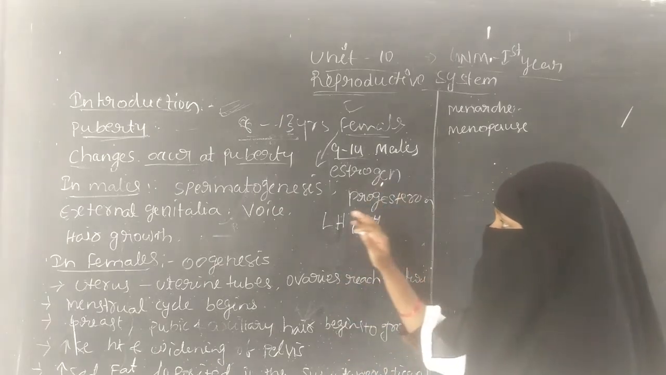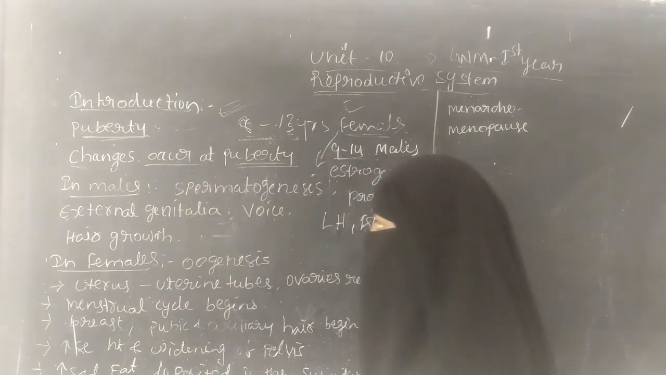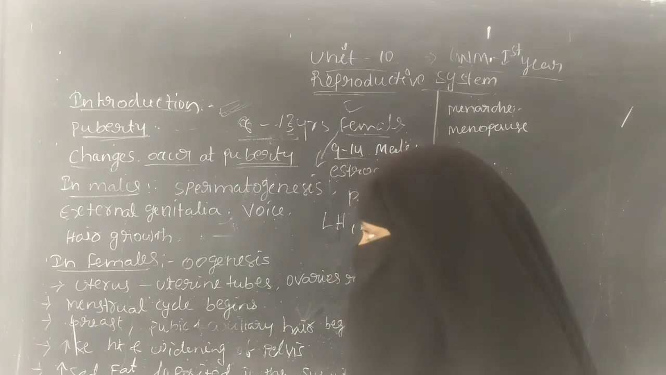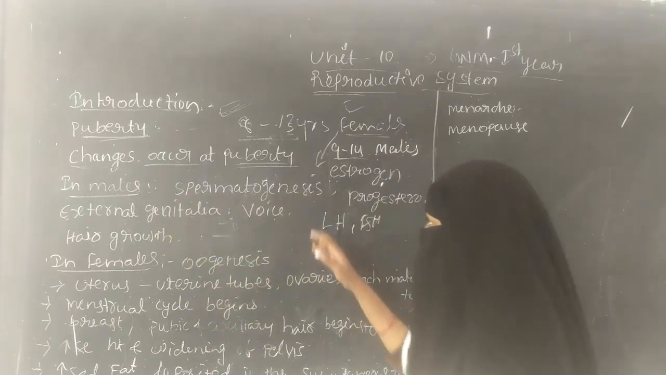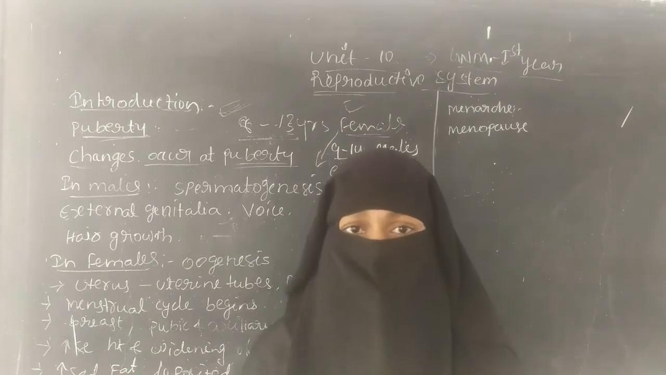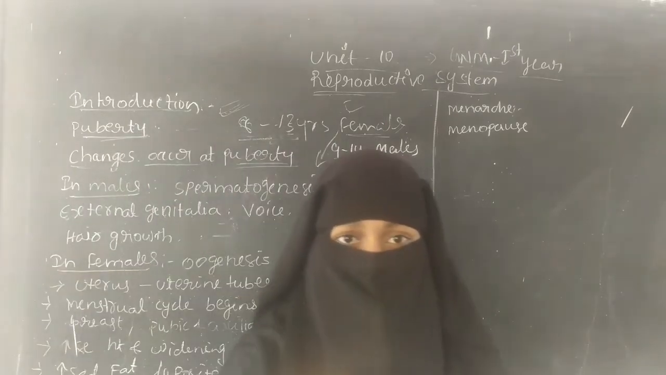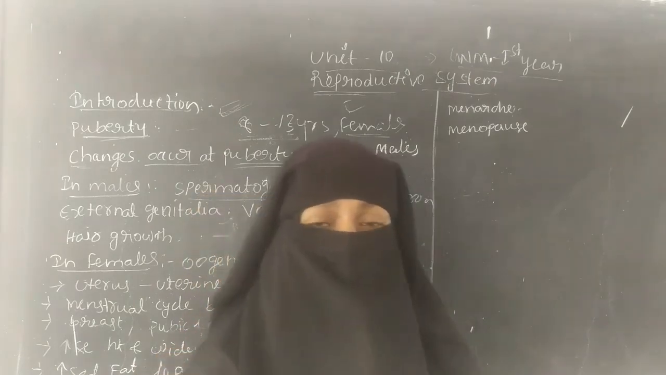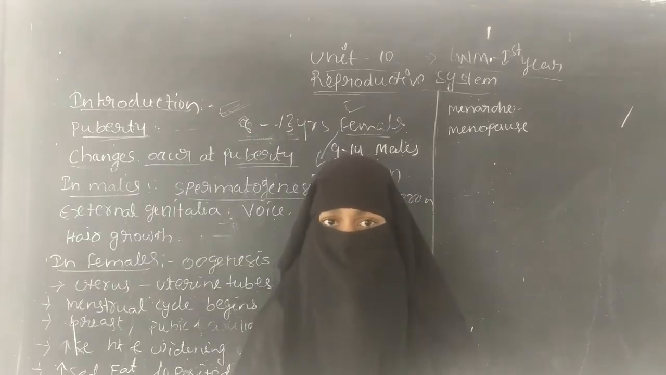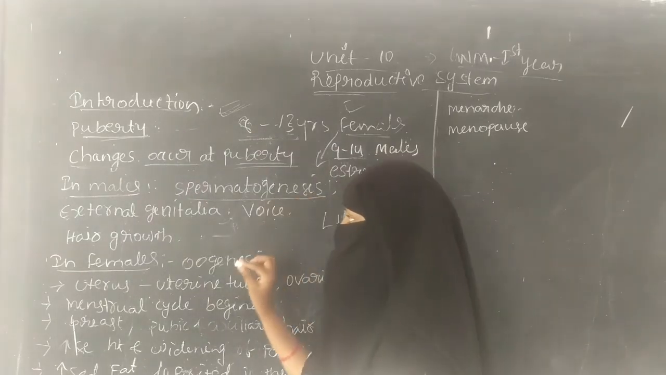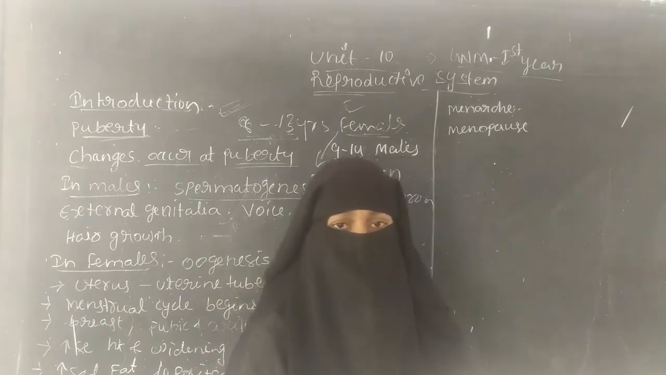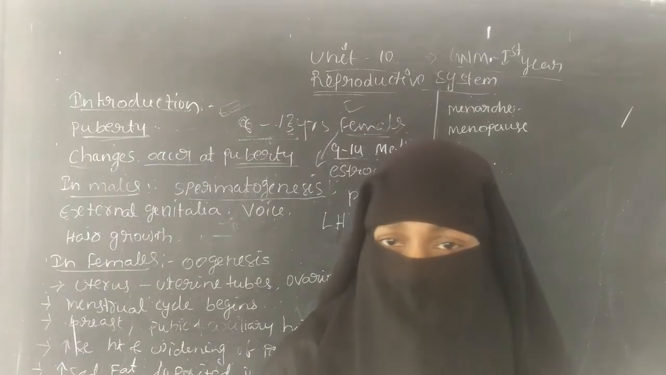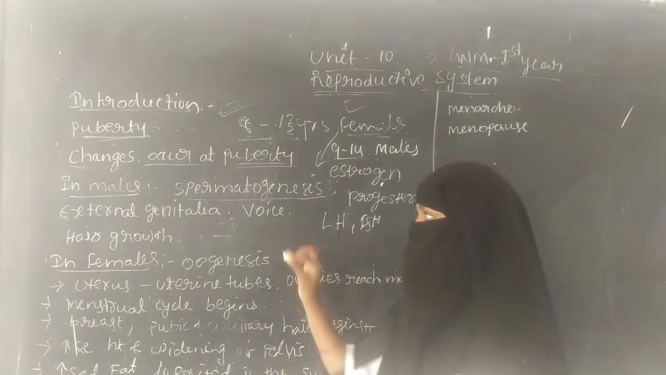The next topic is the changes that occur at puberty. During puberty, changes occur in both males and females. In the males there is spermatogenesis, which means the production of sperm. During puberty age spermatogenesis occurs.